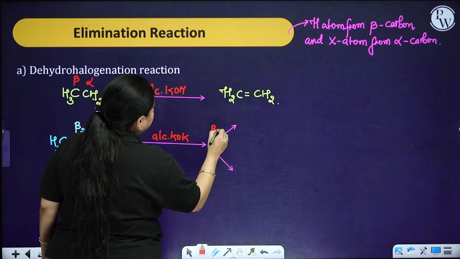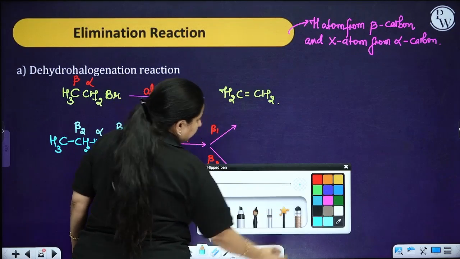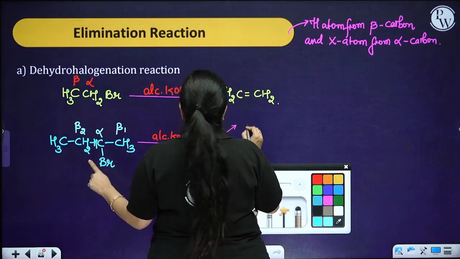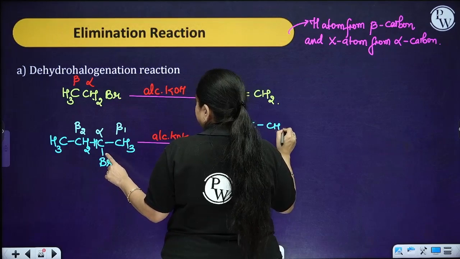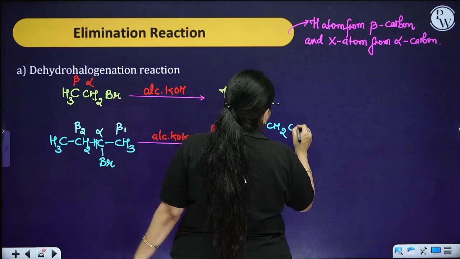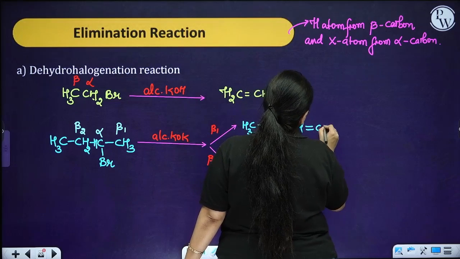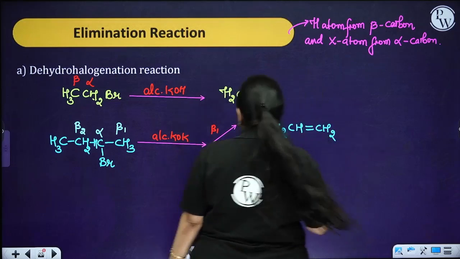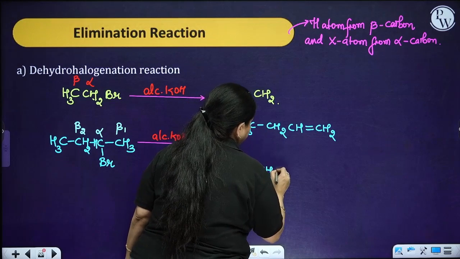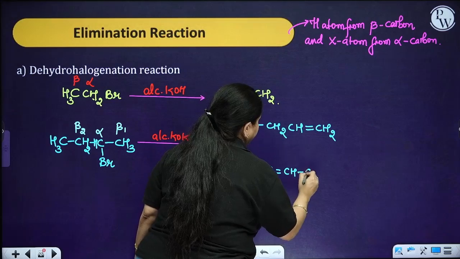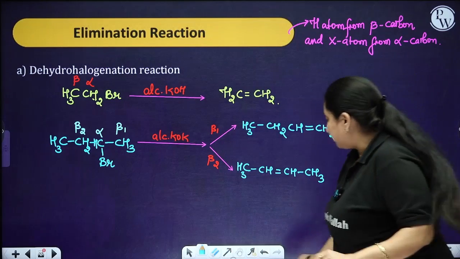Over here I'm going to do the beta 1 elimination, and over here beta 2 elimination. CH3 CH2 ... this is beta 1 and this is beta 2. Now just compare the two products.